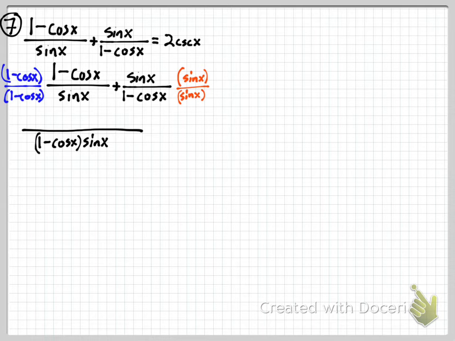So we get the denominator 1 minus cosine of x times sine of x. I'm not going to multiply that out, mostly because I don't think that's going to take us anywhere. Cosine x times sine x just looks kind of ugly, and I'm going to leave that separate for now. The numerator, you actually get sine squared of x on the right, and we're going to add that to 1 minus cosine of x squared.